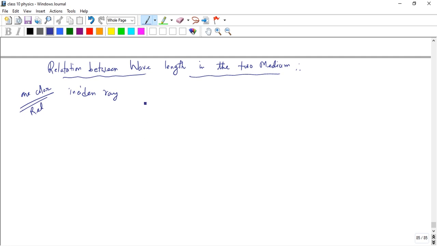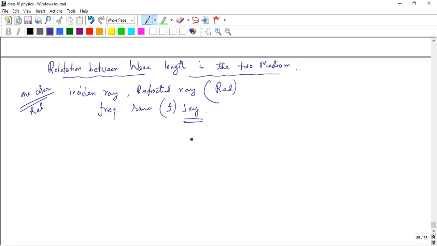So the frequency of the incident ray and refracted ray are both red, so the frequency is the same, say f.